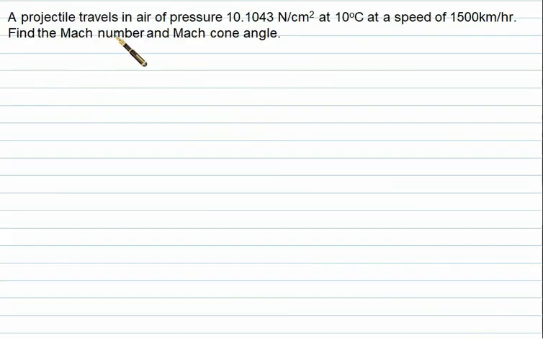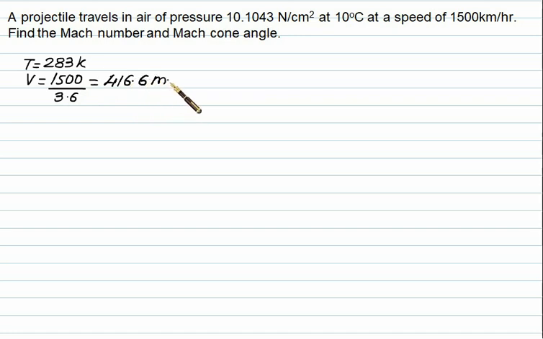A projectile travels in air at a pressure of 10.1043 Newton per cm square at 10 degrees Celsius at a speed of 1500 km per hour. Find the Mach number and Mach cone angle. This time the pressure is immaterial for us. We'll only take temperature, which in Kelvin is 283 Kelvin. We have velocity equal to 1500 divided by 3.6, which is 416.6 meter per second.